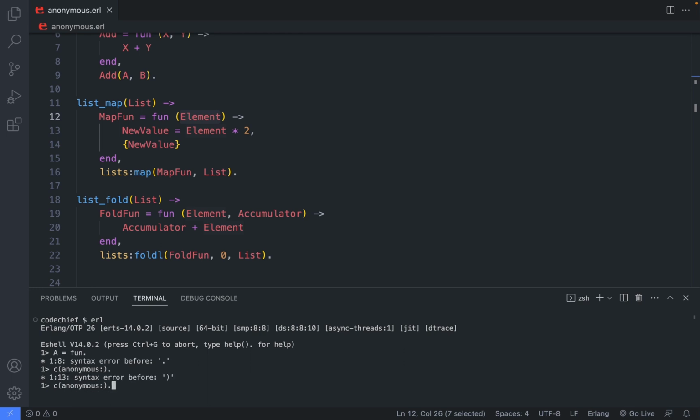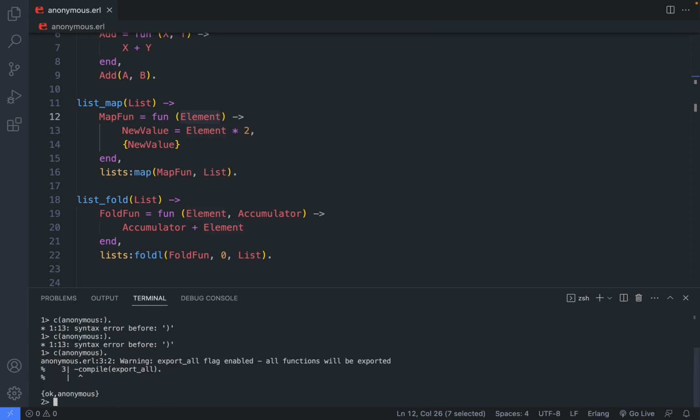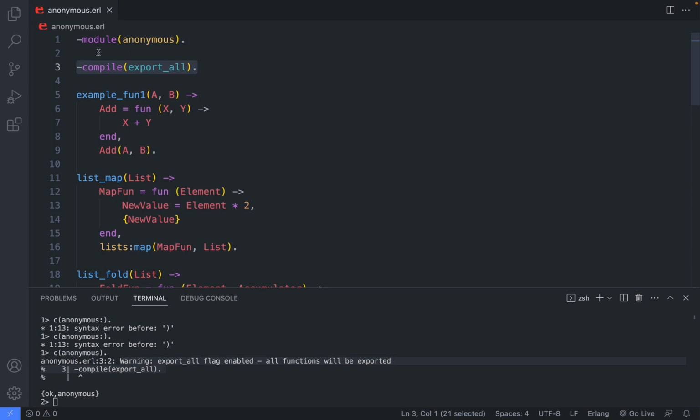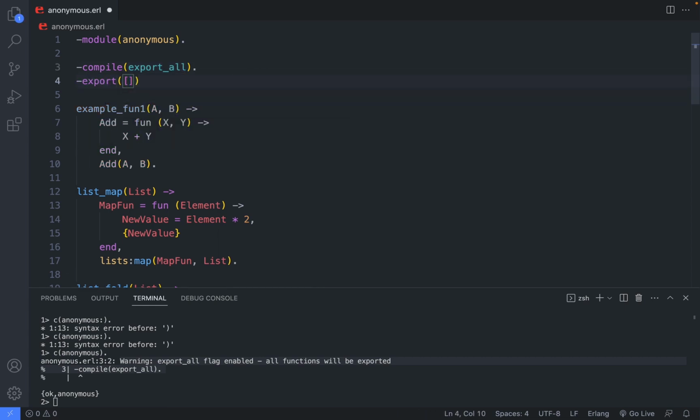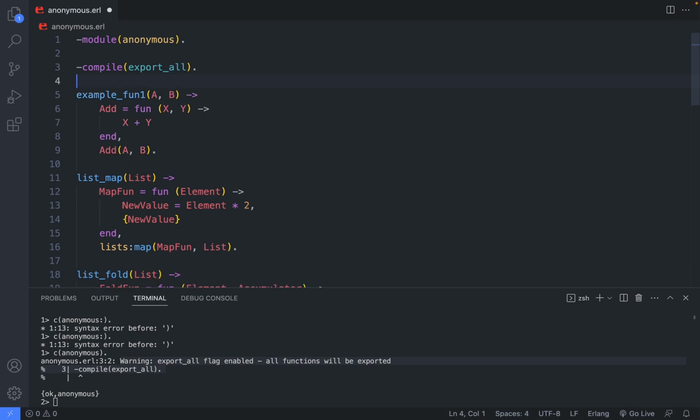Firstly, let's compile. Okay, something is wrong. Why? Yes, now it works. Okay, we got a warning: export flag enabled, all functions will be exported. It's true. I am using maybe a new attribute, a compile attribute with the atom export_all. And this attribute enables us to not export every single function by its name, right? How we did it in the previous episodes, but it exports all of them thanks to that attribute. But we will get this warning.